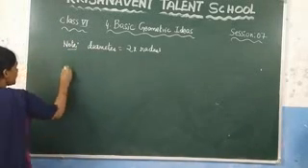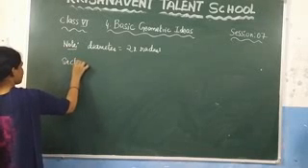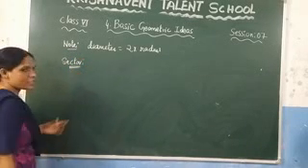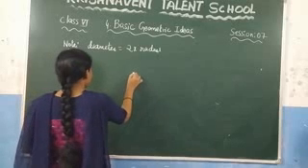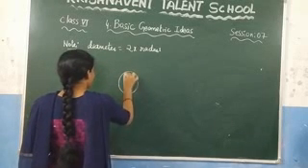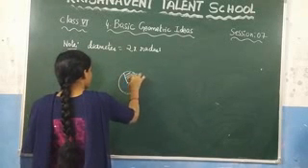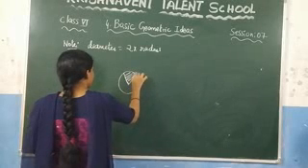And after that, write the definition of the sector. What is a sector? Let us draw one circle, and this area we call a sector.